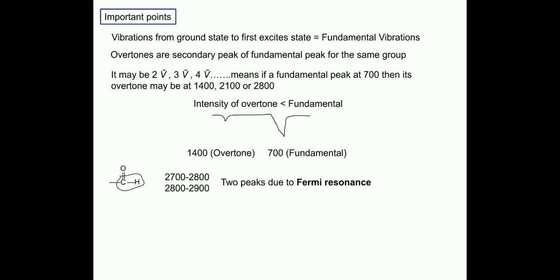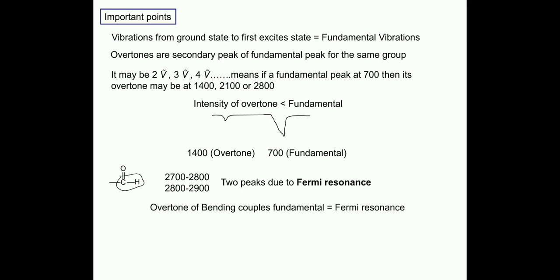Now if we talk about the aldehyde group, then the CH bond will show two peaks, in the range of 2700 to 2800 centimeter inverse and 2800 to 2900 centimeter inverse. These two peaks are due to Fermi resonance. Now we need to understand the difference between overtone and Fermi resonance, because with overtone we get two peaks, and with Fermi resonance we also get two peaks.